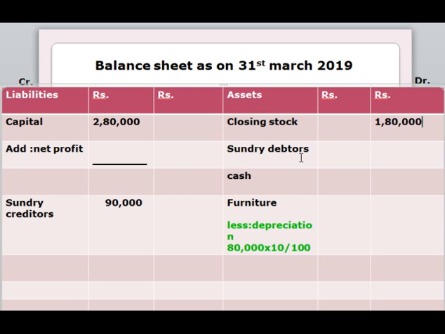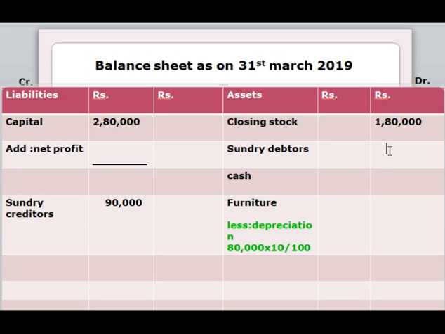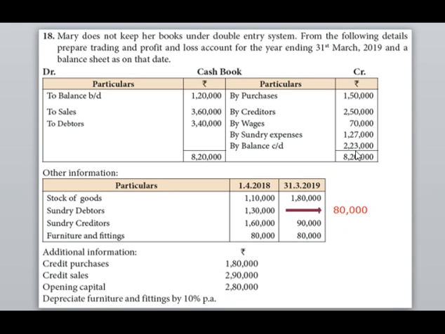The amount for sundry debtors is 80,000, which we had already found by calculating total debtors account. The amount for cash is 2,23,000. As we know that this is the amount from cash book, the closing balance of cash is 2,23,000.